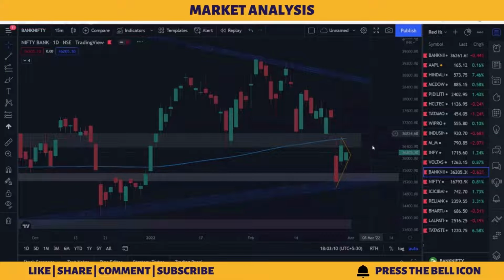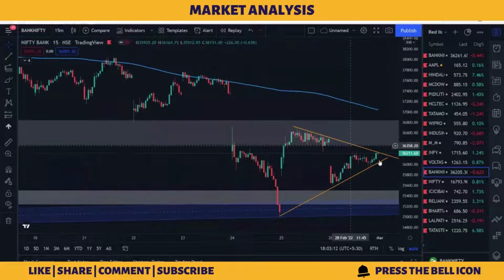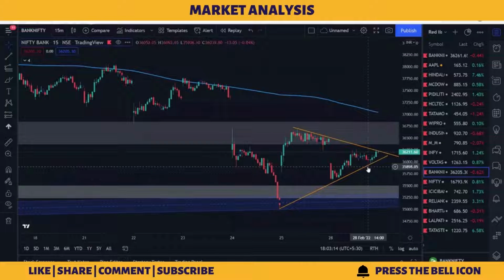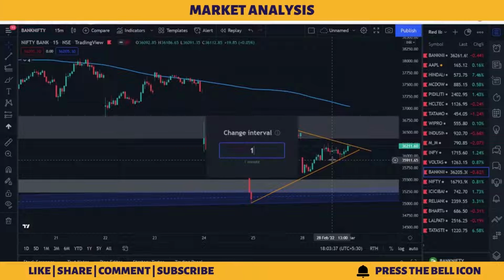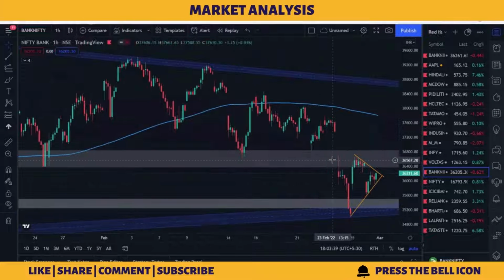So as you can see, on the 15-minute time frame, Bank Nifty is forming a symmetrical pattern, which is also called an either pattern, जहाँ पे momentum both side पे हो सकता है, breakout breakdown both side पे हो सकता है. We just need to take proper execution right here. But what I prefer is to check the past candlesticks, the past day or past week. Past week से अगर देखें तो market का momentum downward है.